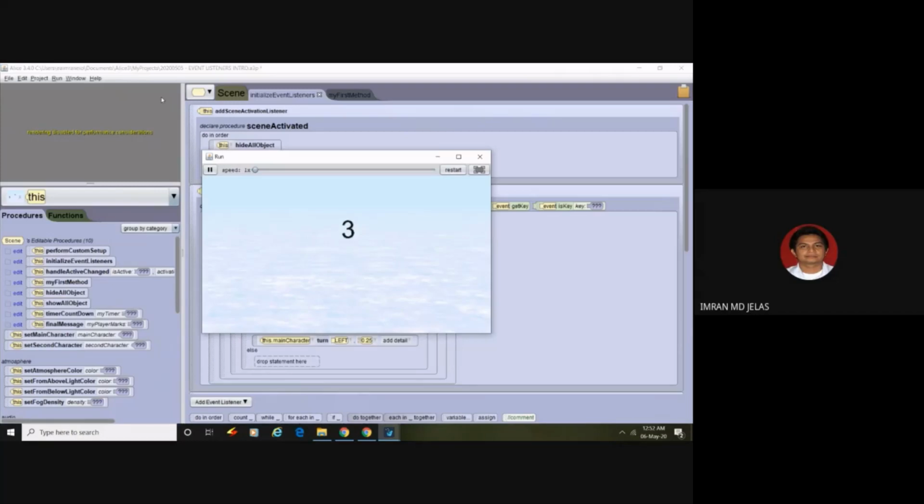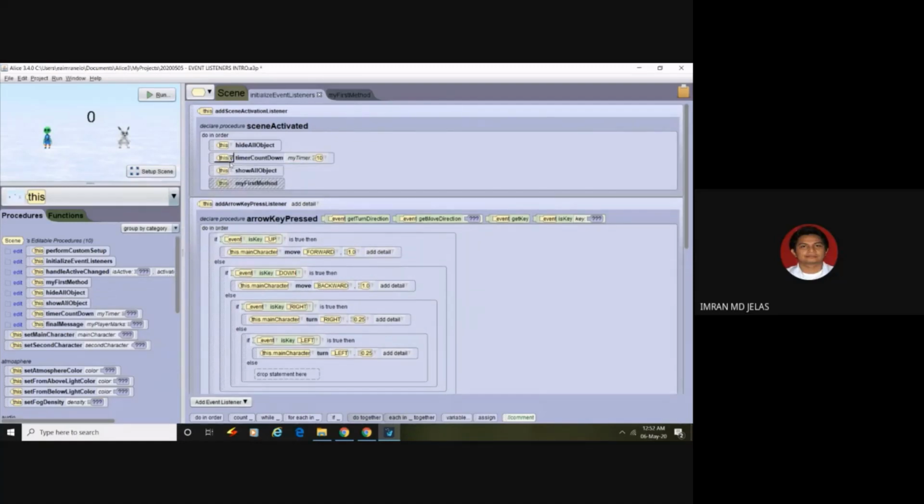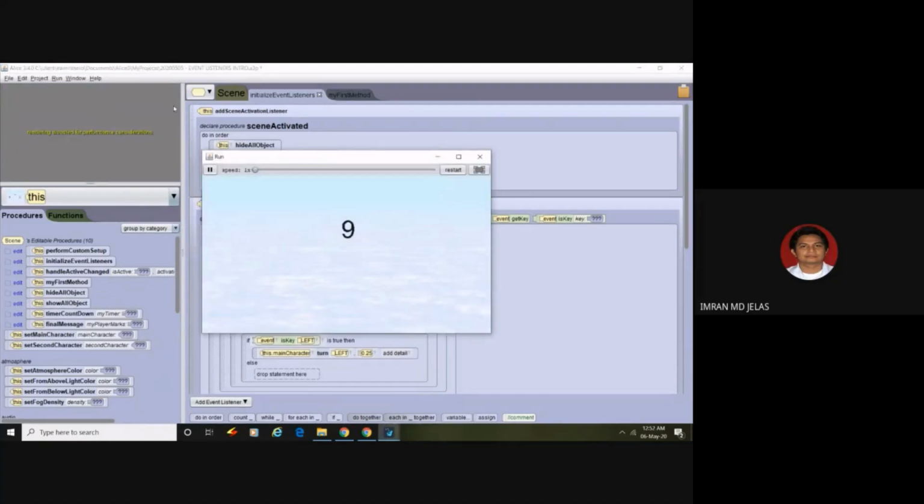Nice. And the last one, we want to show all. Let's try this one. See, we can see that all objects are there.